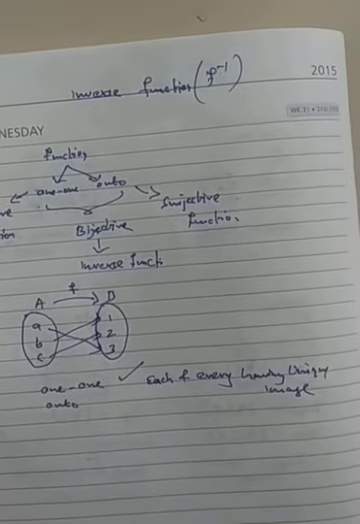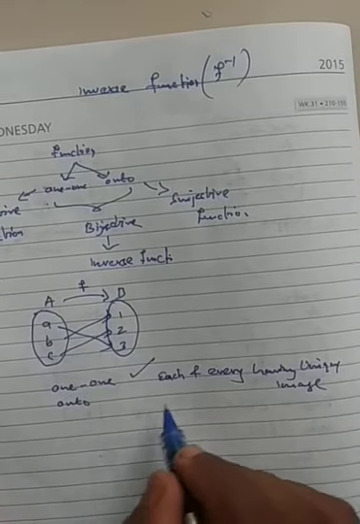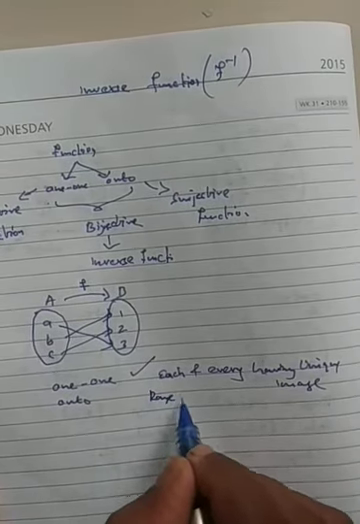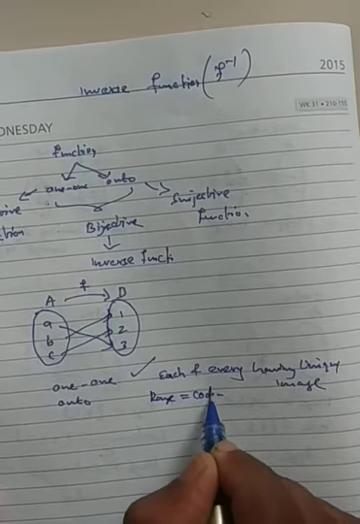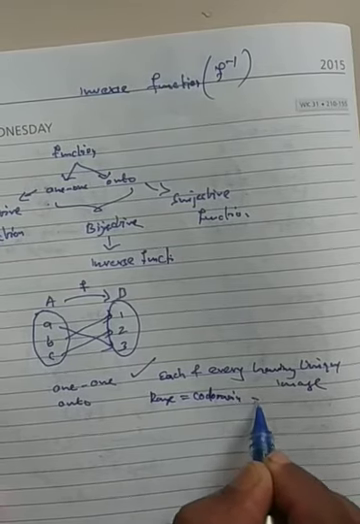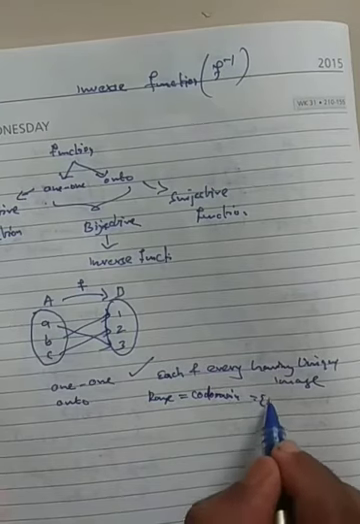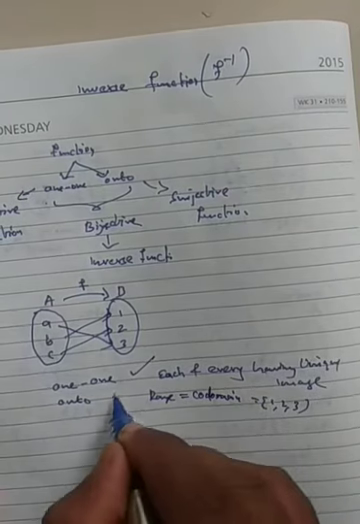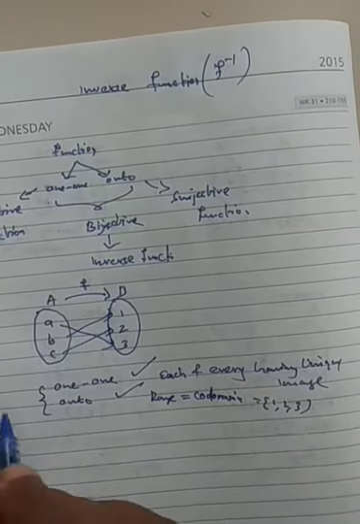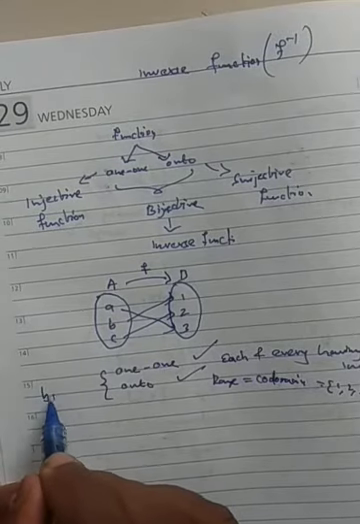Next, onto: range is equal to codomain. What's the codomain here and the range here? Range is 1, 2, 3. Codomain is also 1, 2, 3. Therefore it is onto. Both hold, so we call it bijective.